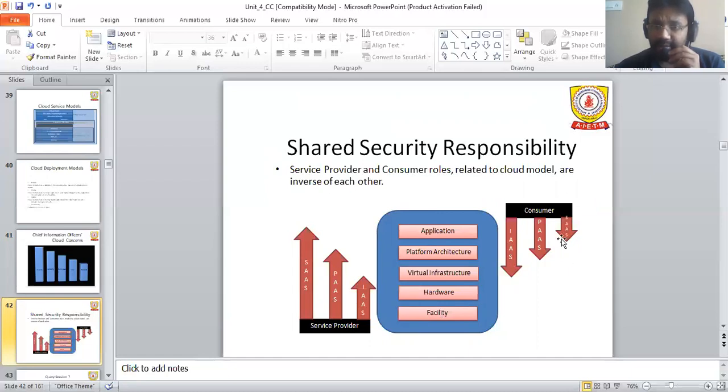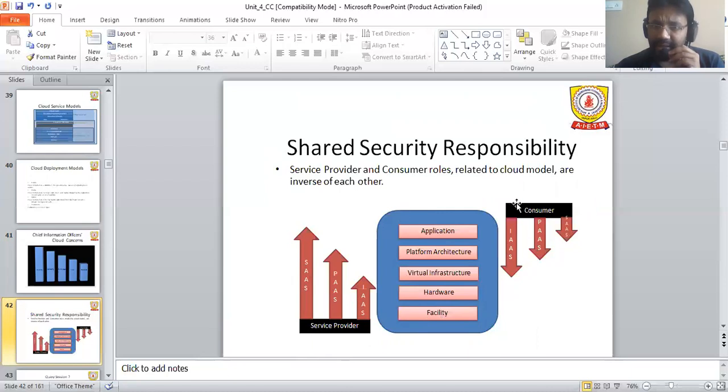That is the SaaS, then PaaS, then IaaS. If you look at this diagram, you will see that IaaS has more weightage than PaaS and SaaS for the consumer. But from the service provider's point of view, SaaS has more than PaaS and then IaaS.